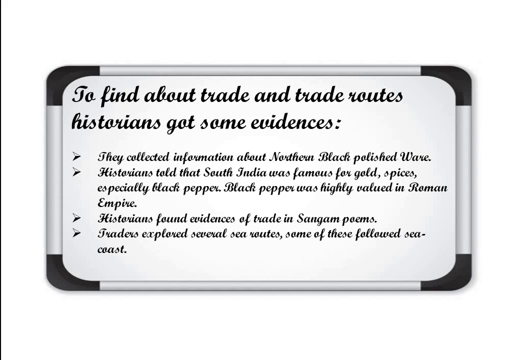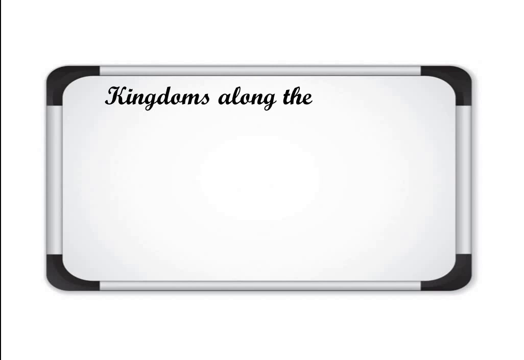Okay, so this is all about the traders and trade routes and the evidences that historians found. Clear about that? Now, the next is kingdoms along the coast. Here we are talking about the southern part of India. It has a long coastline that we can see on the map also. So what were the major kingdoms that flourished during that particular time?